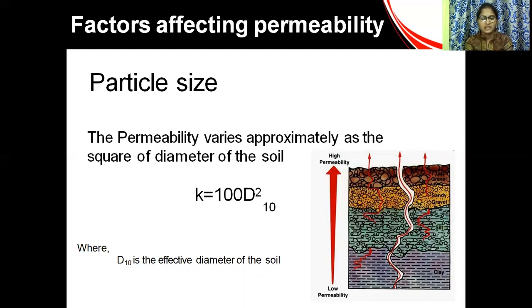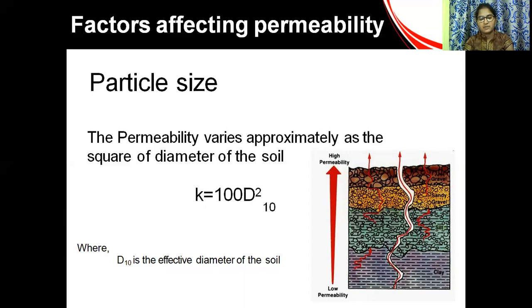The angular shaped particles have the same void ratio, but the specific surface area is more for angular shaped particles, so they have less permeability when compared to rounded particles. Surface area is inversely proportional to permeability. Rounded particles give more permeability.